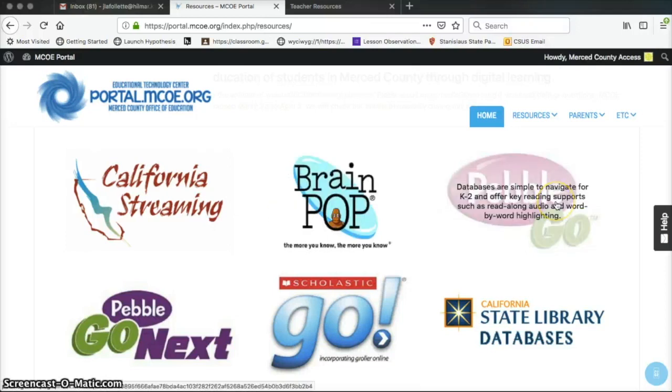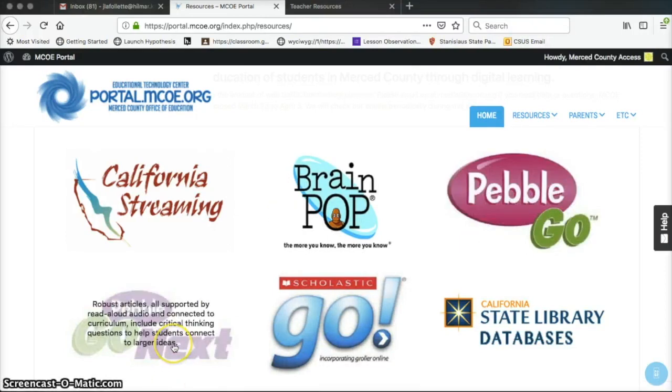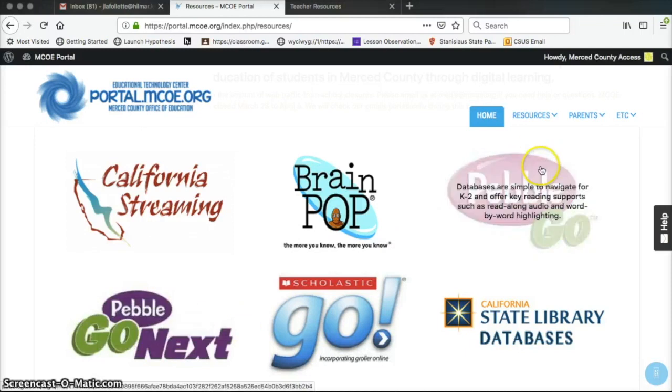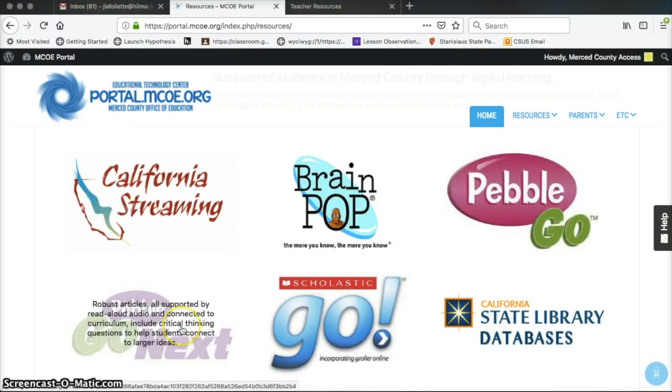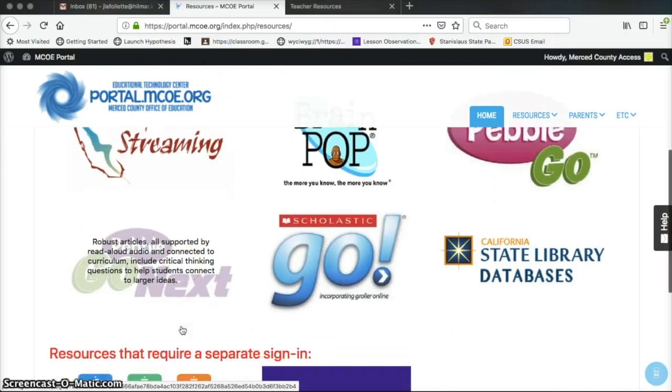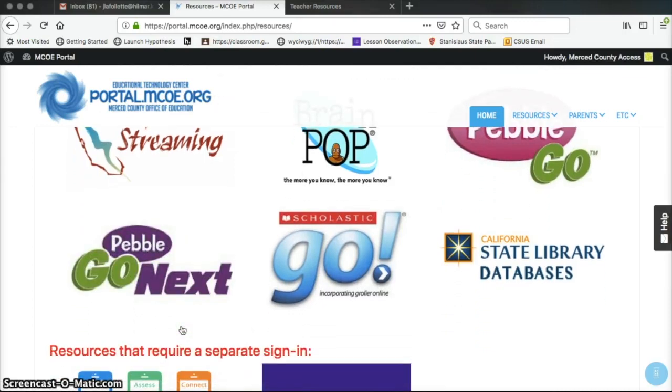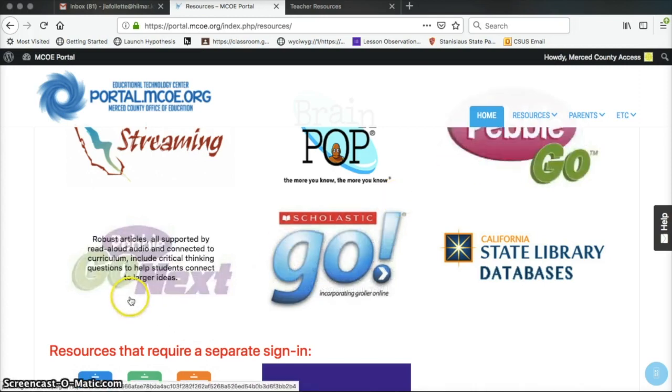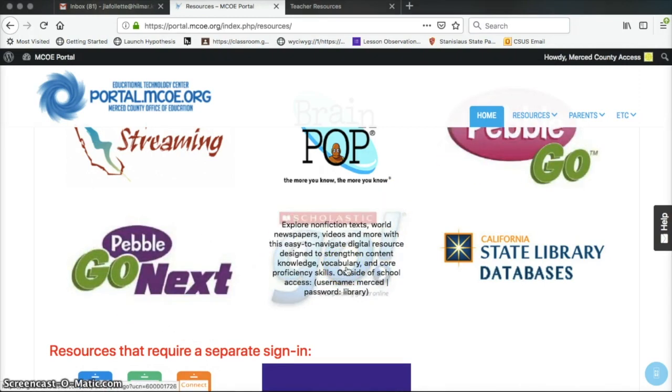Pebble Go and Pebble Go Next are leveled programs. These are for kindergarten through second grade, and then these are read alouds for older students. Probably not as old as middle school, high school, so these two are really better suited for elementary. And then Scholastic Go has nonfiction texts, newspapers, videos, other resources like that. There's normally a subscription service, but we now get it for free.